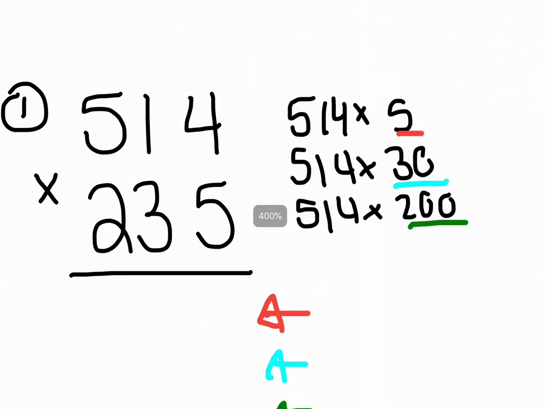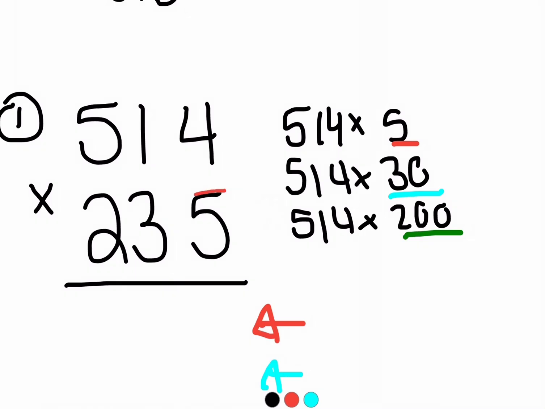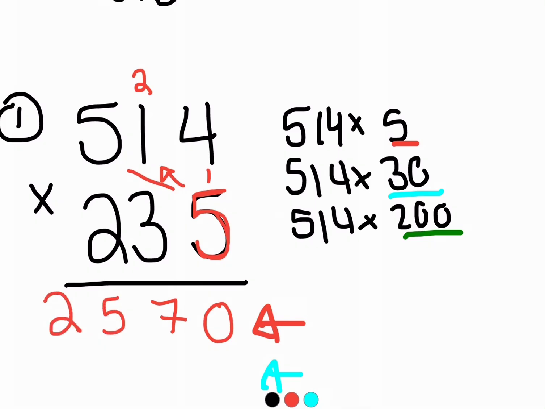So when I zoom in, if I'm using color pencils, I'm going to go over the number I'm actually going to use in the color I'm using, and I start by multiplying that number by the ones, the tens, and the hundreds. So 5 times 4 is 20, carry the 2. 5 times 1 is 5, plus 2 is 7. 5 times 5 is 25. I'm going to skip a line and put a 0 because I'm multiplying by my tens place. I'll cross out that 2 because I don't need it anymore.